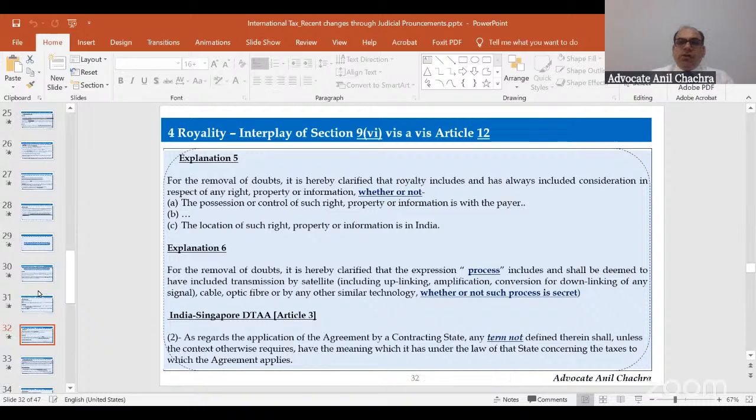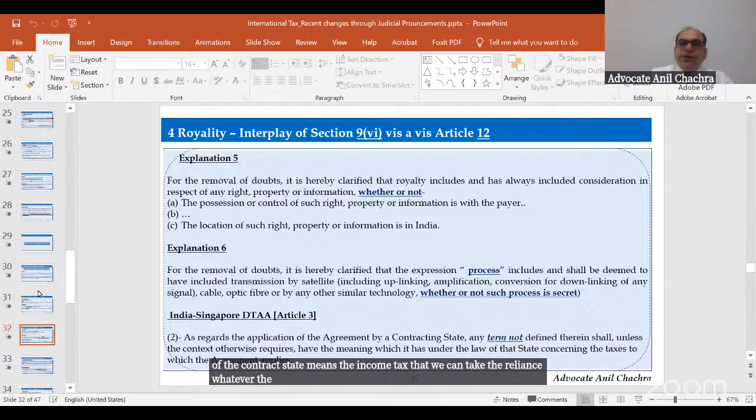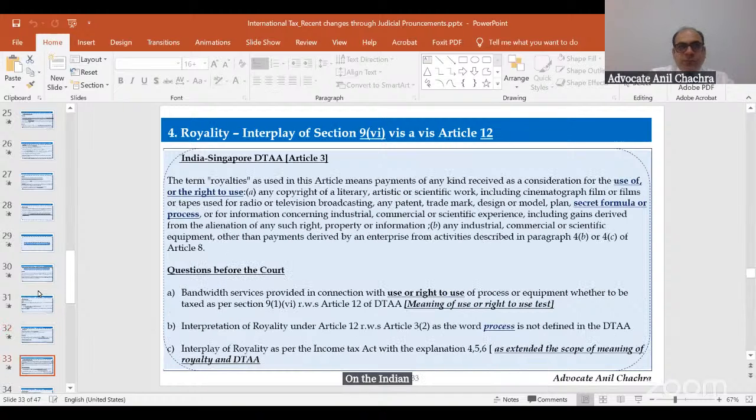So there was an Article 3 under the DTAA, which tells that if any term is not defined in the treaty, the reference can be taken from the relevant act of the contracting state, meaning the Income Tax Act, we can take the reliance. Whatever the term has not been defined, we can take reliance on the Indian income tax. So this is Article 12 of the India-Singapore DTAA. It has been wrongly mentioned as Article 3, it's Article 12. So in Article 12, the definition of royalty is the same as the Indian income tax, except two or three things.